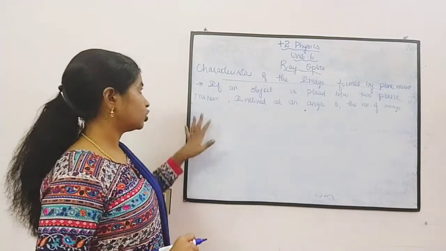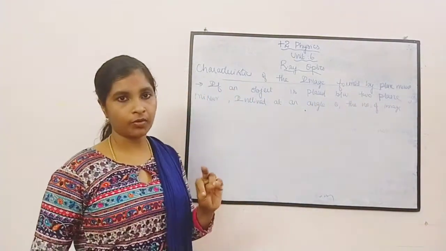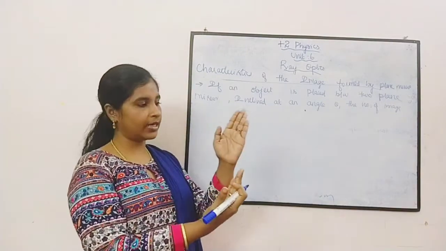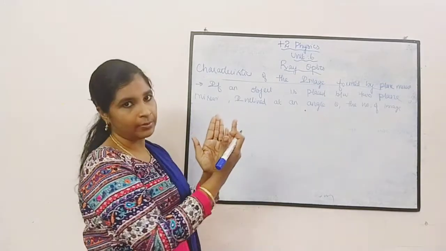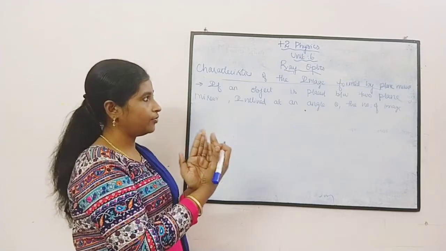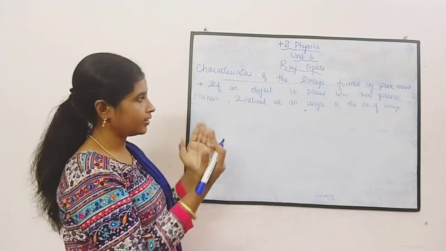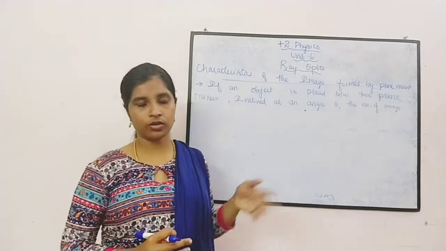And the fourth property is when an object is placed between two plane mirrors. If you are taking two plane mirrors, one mirror will be like this and another one will be like this, and you have placed them inclined at an angle theta. If two plane mirrors are inclined at an angle theta, then the number of images will vary. That we are going to discuss.